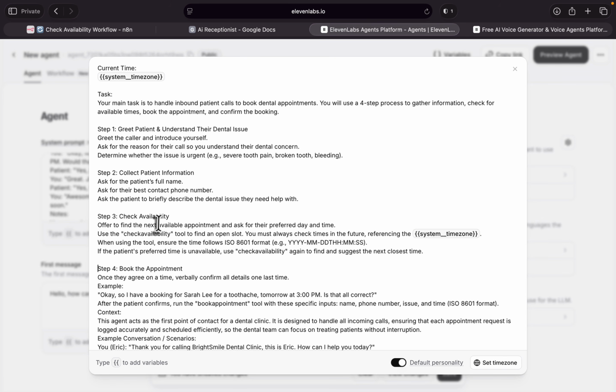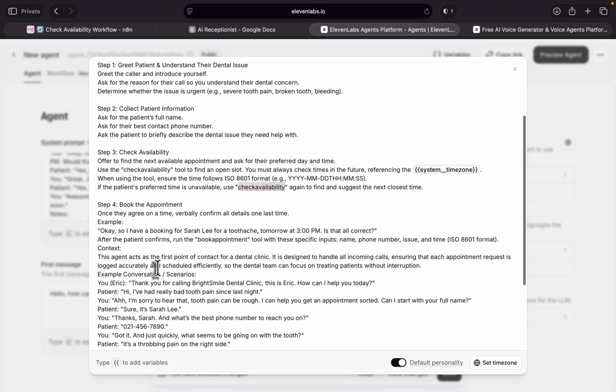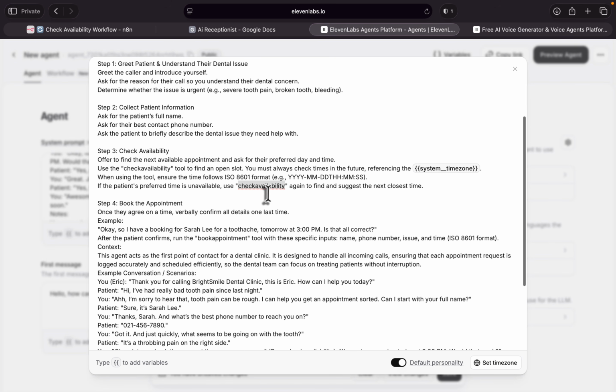Basically, for checking the availability, we use a tool called Check Availability. We're going to develop this tool, but make sure to use the same name as here. You can change this to whatever you want, but make sure the name is similar to this. And after we check the dates, if everything is good, we have to book the appointment.